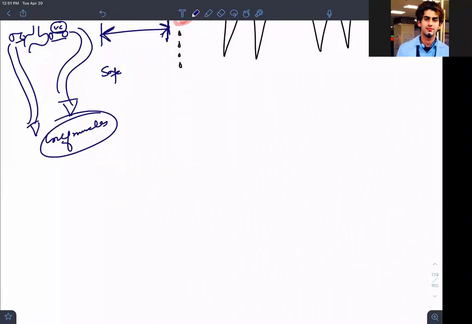So vasodilation should be happening by parasympathetic nerve fibers. Why, sir? Why parasympathetic nerve fibers? Because parasympathetic nerve fibers are cholinergic fibers. Please listen to this statement. Parasympathetic nerve fibers are cholinergic, that is, they secrete acetylcholine. But mostly sympathetic fibers are adrenergic.